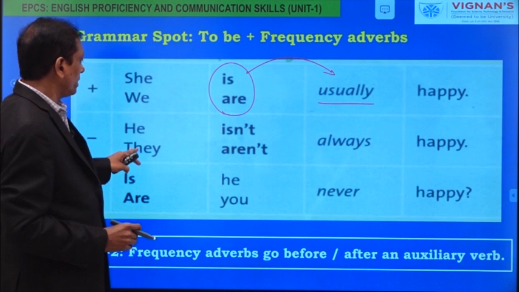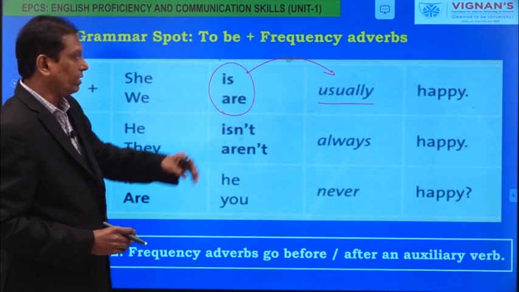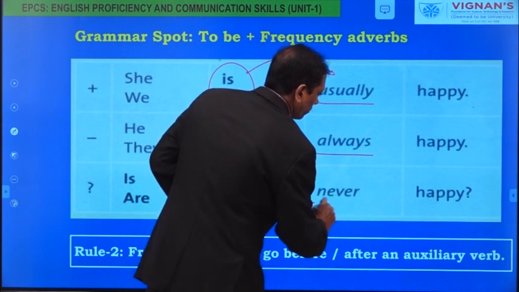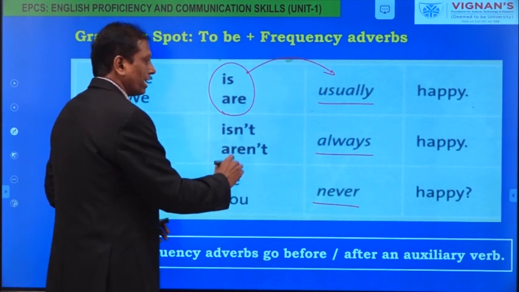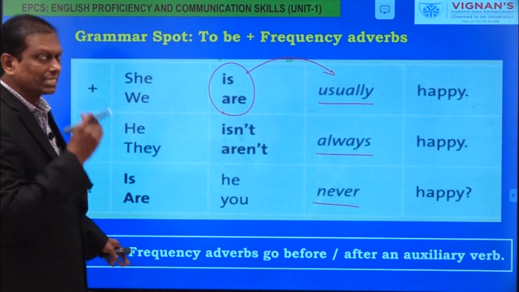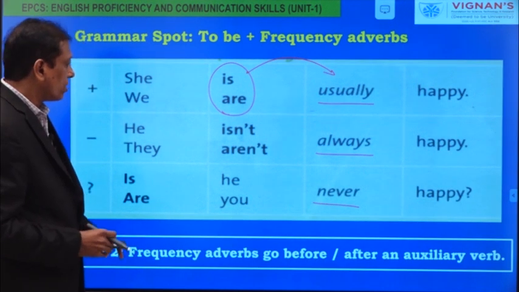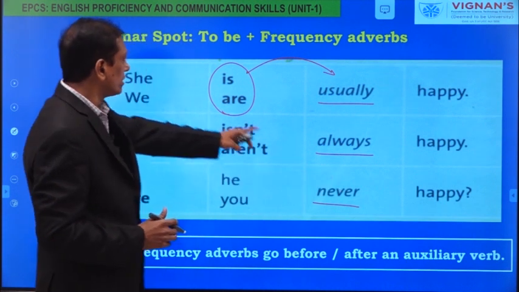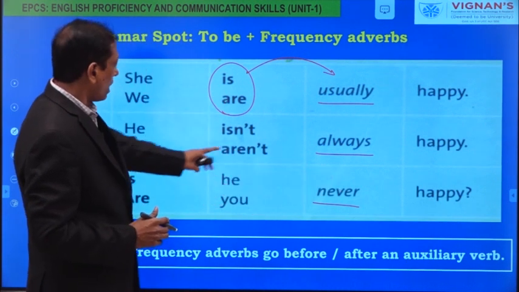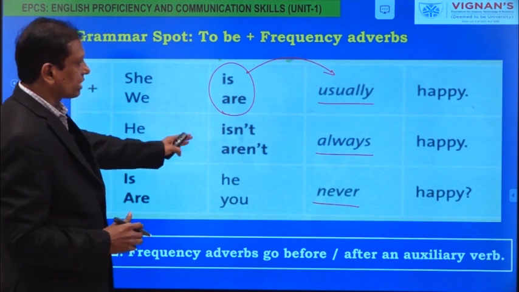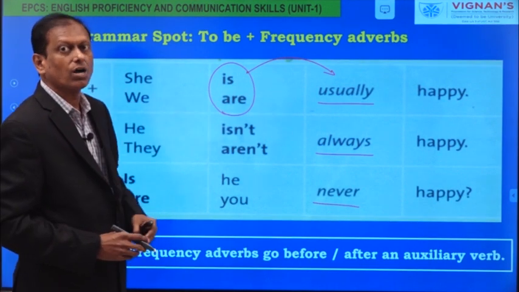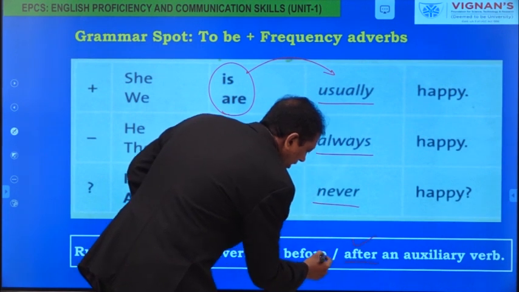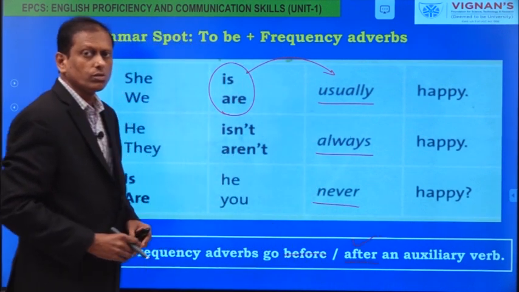And similarly, he isn't always happy. Always is a frequency adverb. Never is a frequency adverb. They are used after it. Now look at the second rule: frequency adverbs go before or after the auxiliary verbs? These are the auxiliary verbs, and the frequency adverb is placed after them. So after is the correct answer and before is the wrong one.